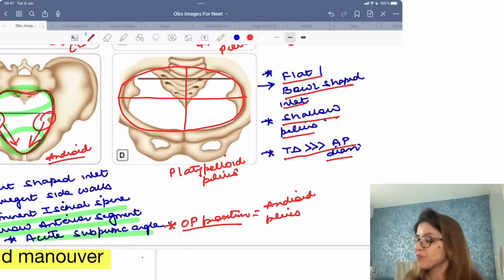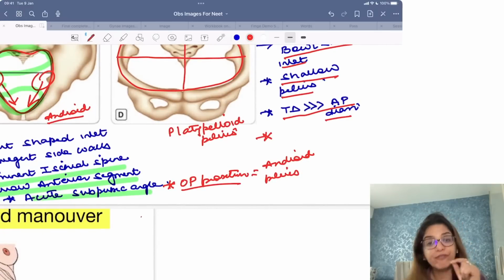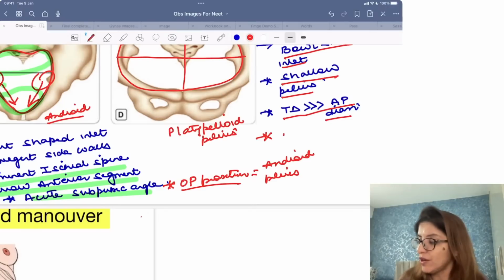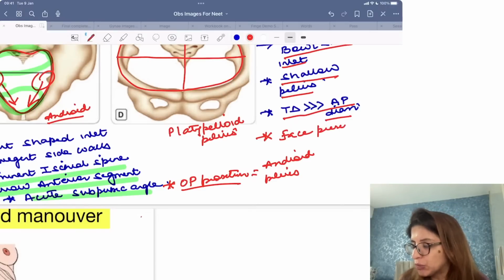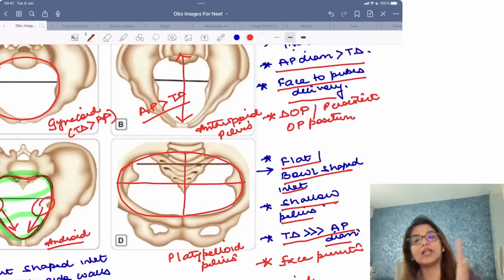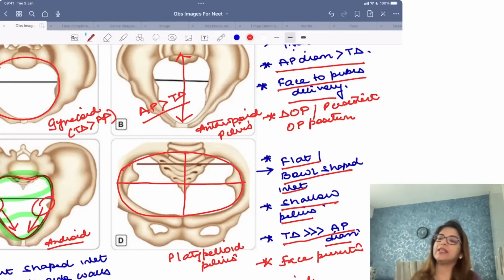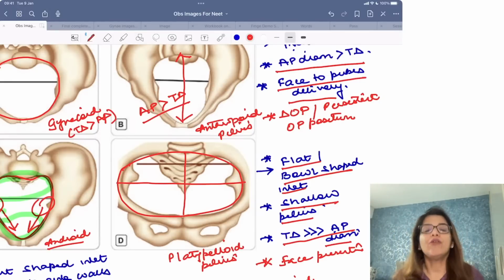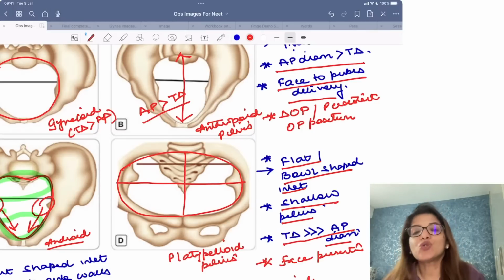It's a flat pelvis. The other thing which you have to remember is, if they ask you face presentation is most common in which pelvis? Face presentation is most common in platypelloid pelvis, but face to pubes delivery is seen in which pelvis? Then that's anthropoid pelvis. Face to pubes delivery is different and face presentation is different. So face presentation is seen in platypelloid pelvis. Face to pubes delivery is seen in case of anthropoid pelvis.